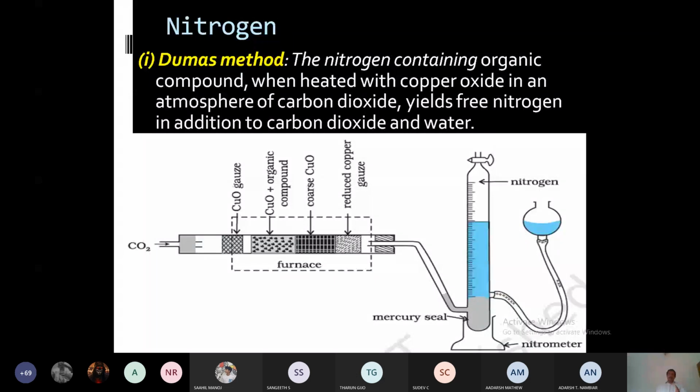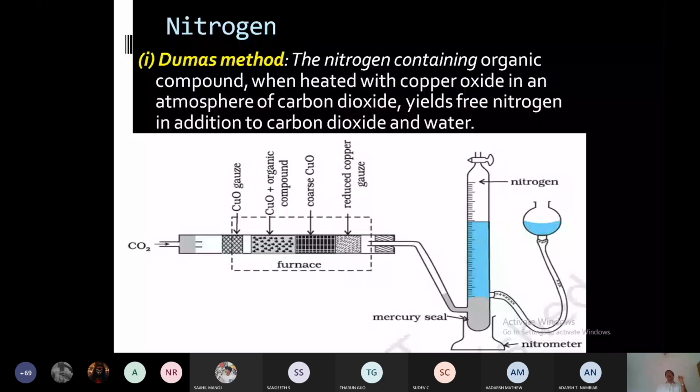The organic compound is oxidized with the cupric oxide in an atmosphere of carbon dioxide. Then all the elements in the organic compound are oxidized, and we will get only nitrogen in the elemental form. Except nitrogen, all other elements will form their oxides. But nitrogen will remain in its elemental state, nitrogen gas.